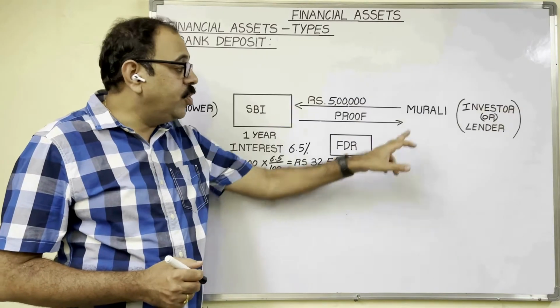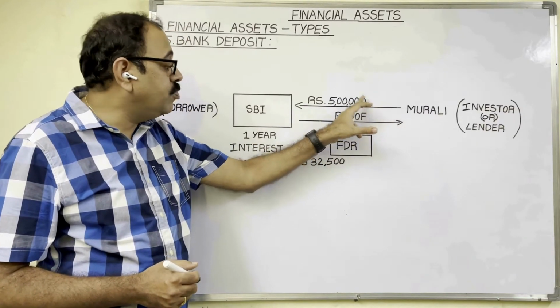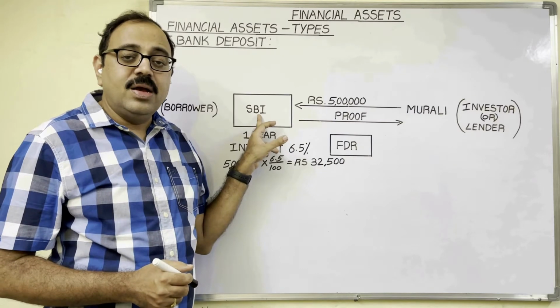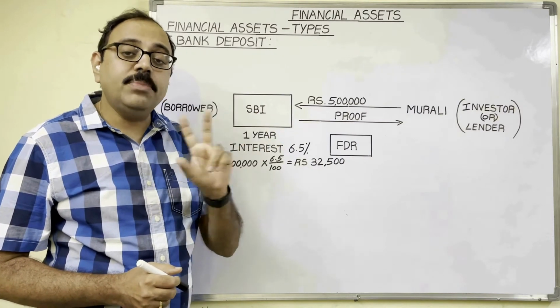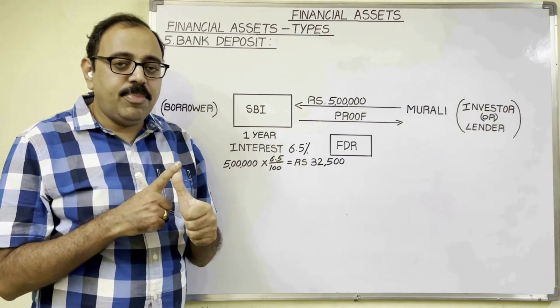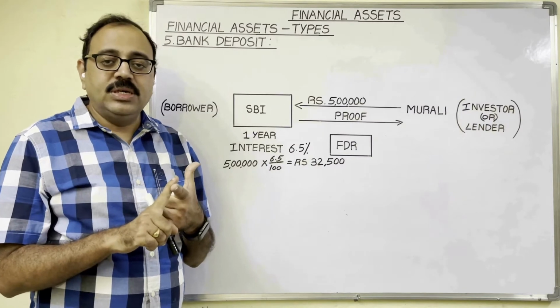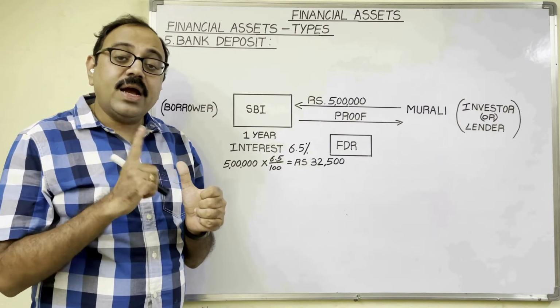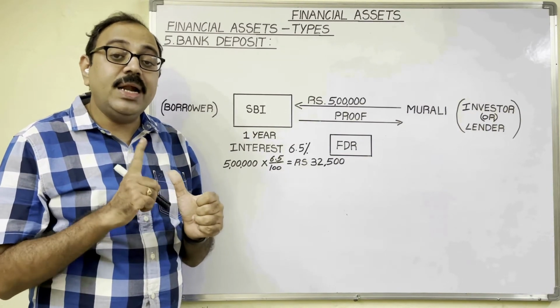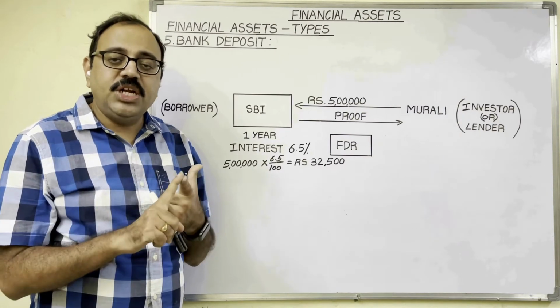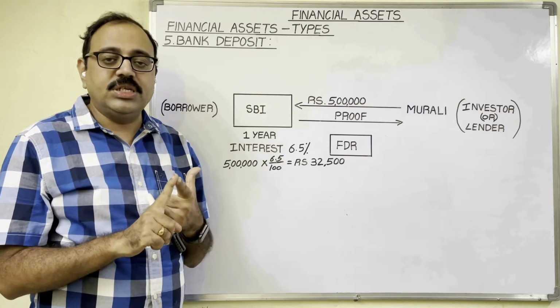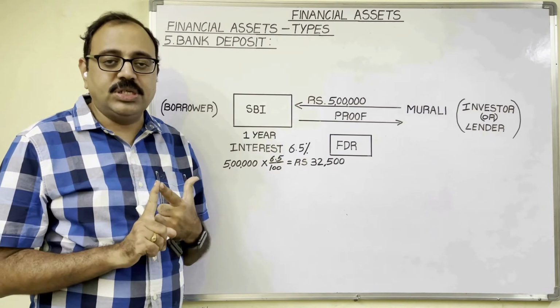For example, Murali wants to deposit 5 lakh rupees with the State Bank of India. Commercial banks offer 2 types of deposits, demand deposits and term deposits. Savings account and current account, these two come under demand deposits. Fixed deposit and recurring deposit, these two come under term deposits.